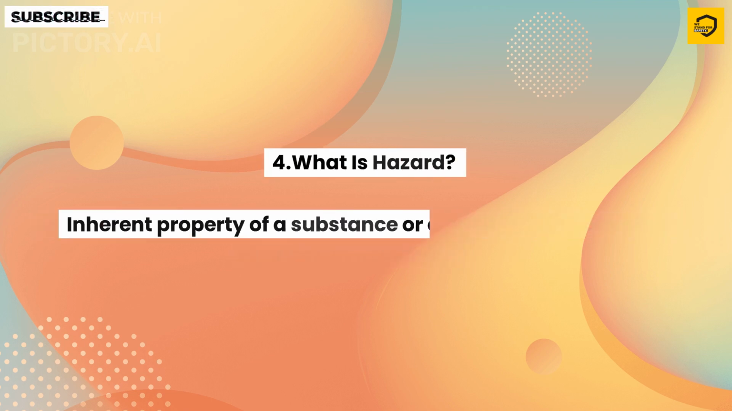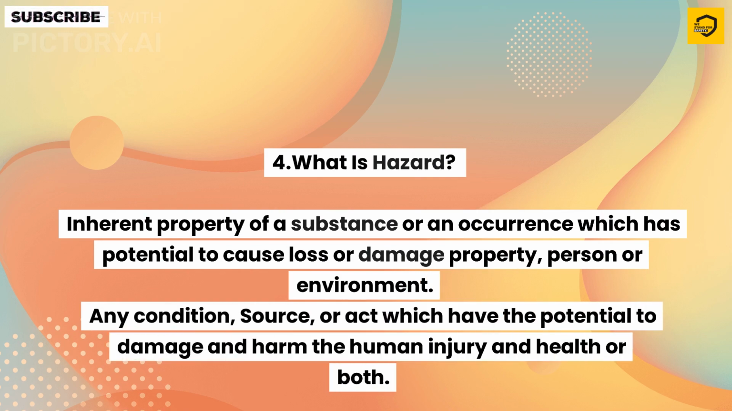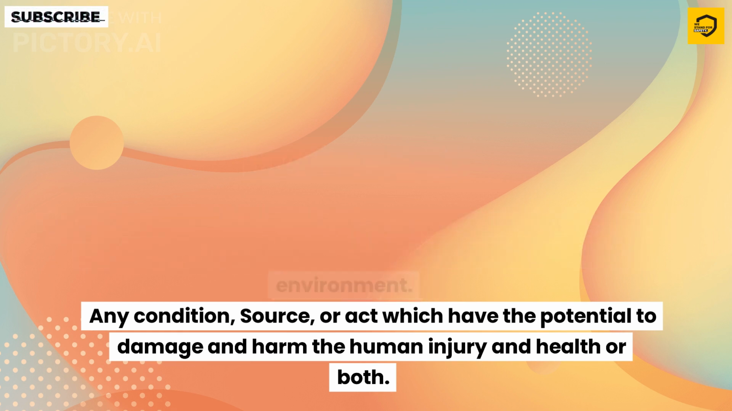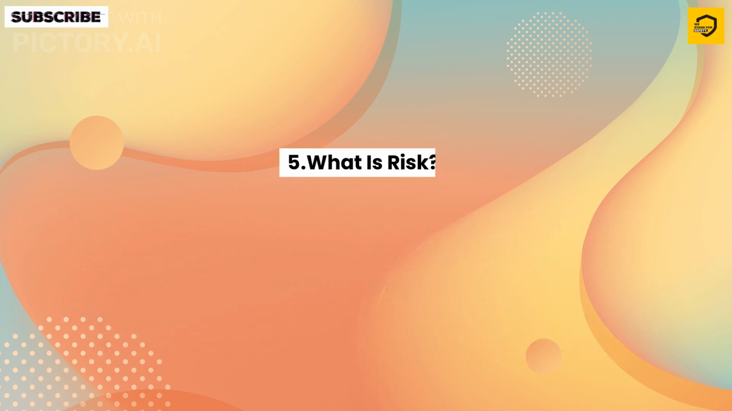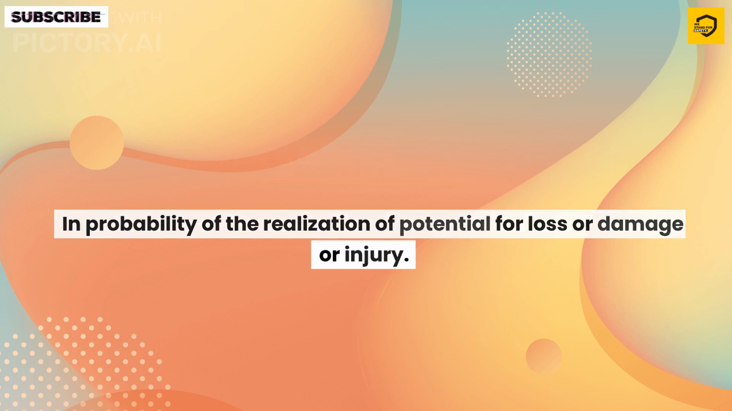4. What is hazard? Inherent property of a substance or an occurrence which has potential to cause loss or damage to property, person or environment. Any condition, source, or act which has the potential to damage and harm human life and health. 5. What is risk? Probability of the realization of potential for loss or damage or injury.